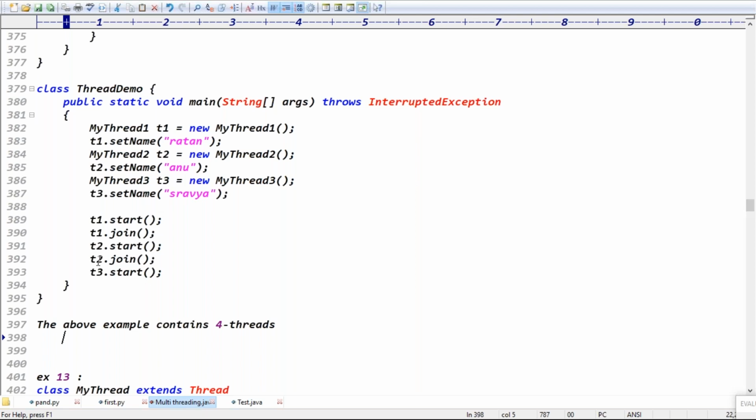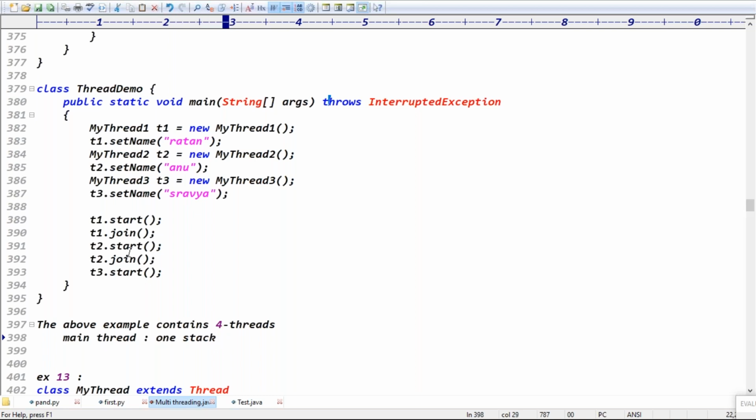In the same way, for the main thread, one stack is created.